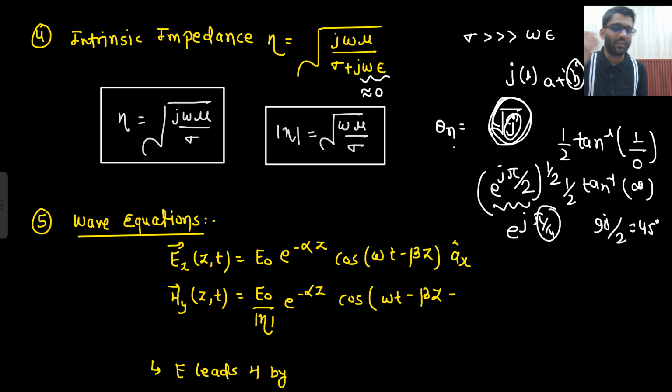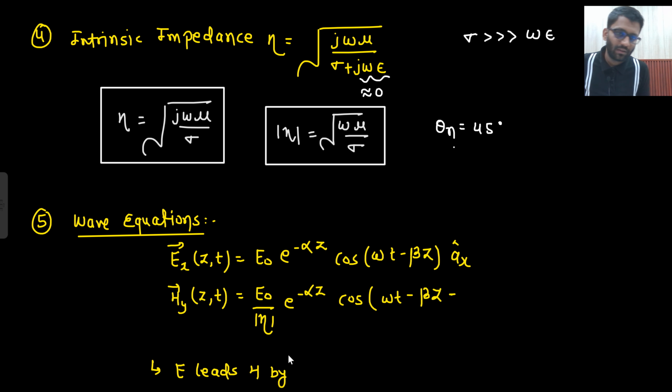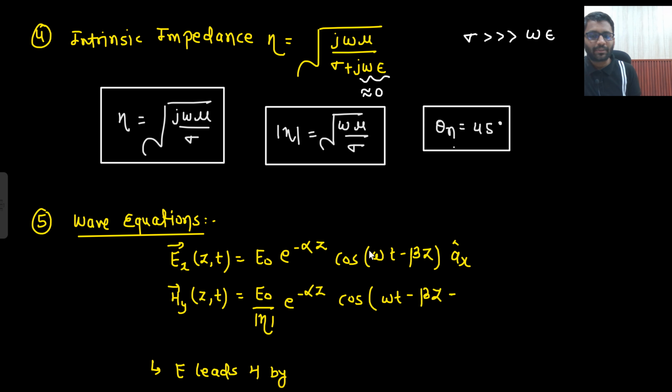So what is the angle? 45 degree. Or this way also you can see it. So angle is 45 degree. Very basic mathematics. So angle is 45 degree. Is that clear?